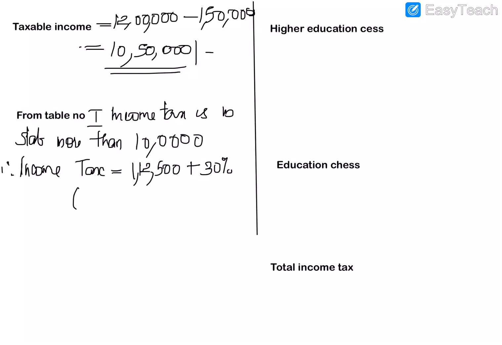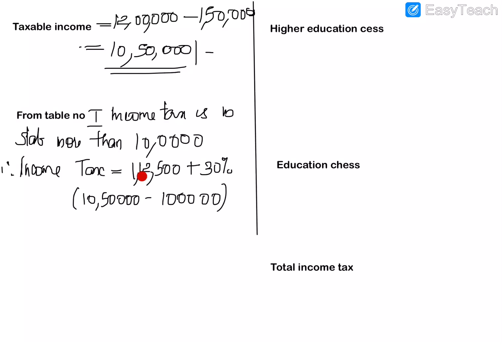So we will have to find that amount by subtracting: 10 lakh 50,000 minus 10 lakh. So we will get the amount more than 10 lakh, and on that value he also has to pay 30% tax.